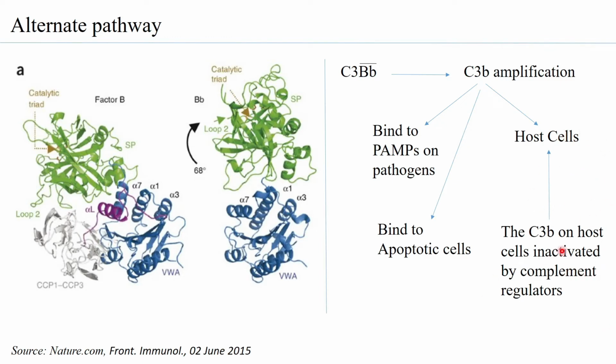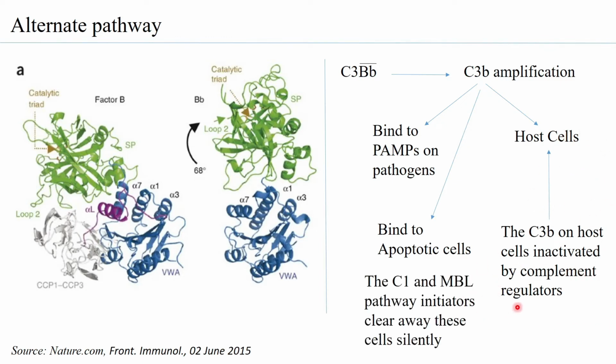And so you have a set of complement regulators present. Now, those that bind to the apoptotic cells, okay, so the C3b along with the initiator molecule of the classical complement pathway, which is a C1 complex, and the MBL pathway, they can together clear away these apoptotic cells.